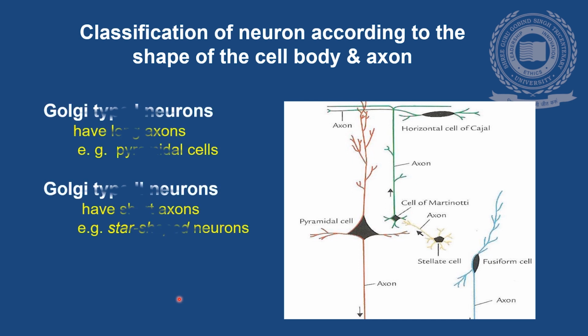According to the length of the axon, neurons can be divided into Golgi type 1 and Golgi type 2 neurons. The Golgi type 1 neuron has a long axon, for example pyramidal cells, and Golgi type 2 neuron has a small length axon. So that is seen in the stellate cell or in the star-shaped neuron. These are the different types of neuron according to the length of the axon.